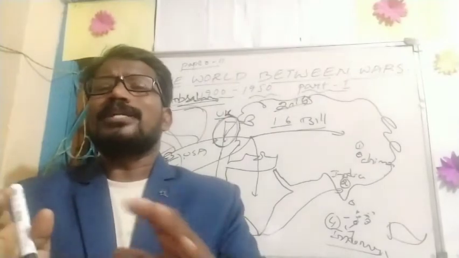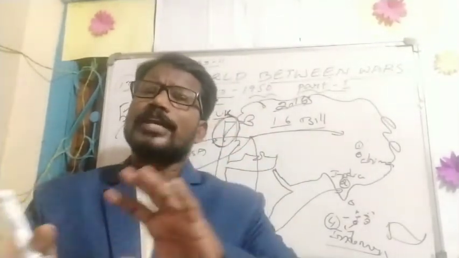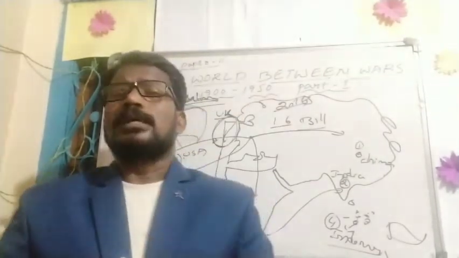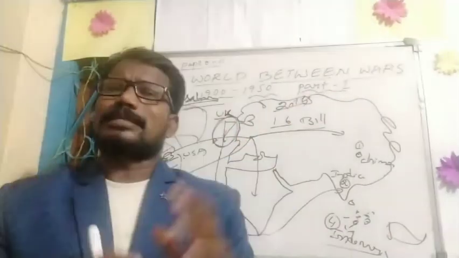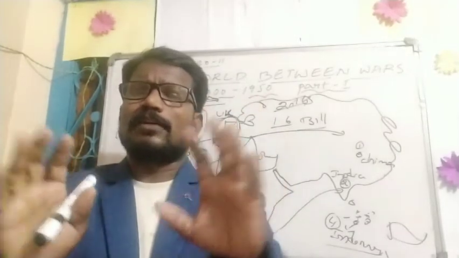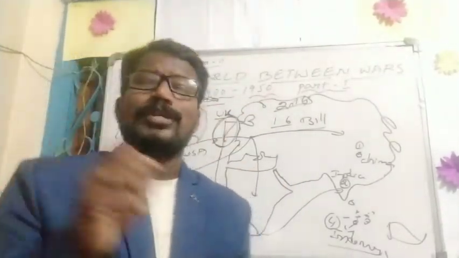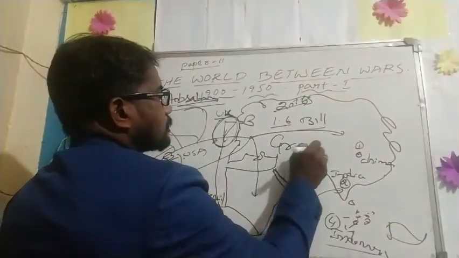Till now we discussed the good incidents, for example the right to vote, unquestioned rulers, colonization, and the industrial revolution. But what were the bad incidents at the beginning of the 20th century? The Great Depression.